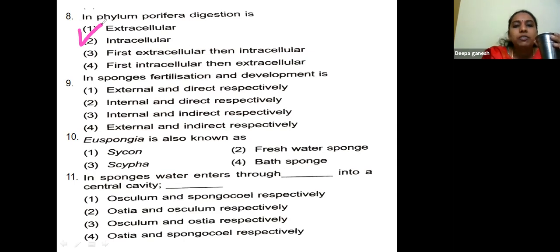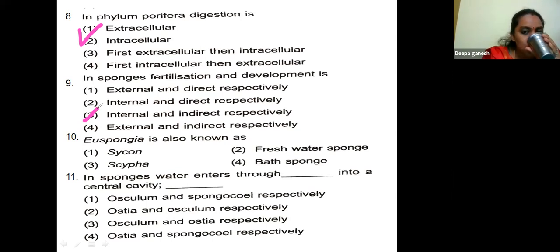In sponges, fertilization and development is fertilization external, direct development, fertilization internal, direct respectively, fertilization internal, indirect, fertilization external, indirect. The fertilization takes place internally and it is having indirect development.